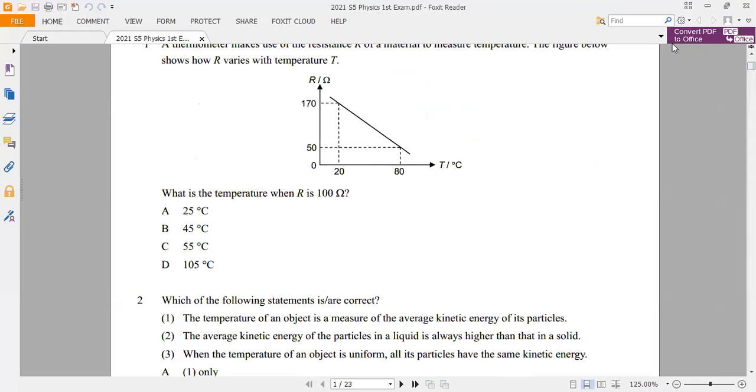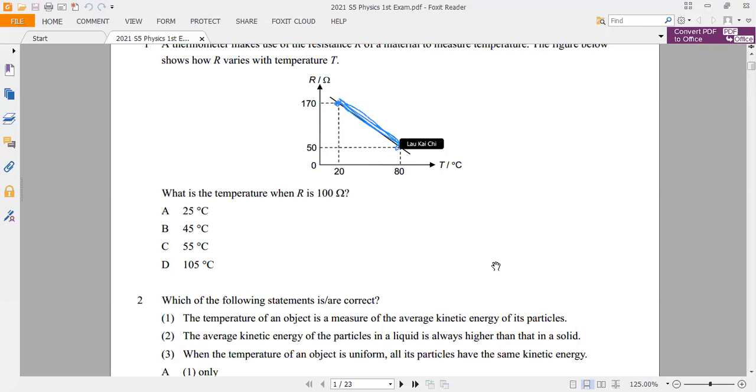Now for this question. This is a calibration graph of a thermometer using the resistance to estimate the temperature. In handling this straight line calibration, we may find the slope. First, I may find the slope of this segment.